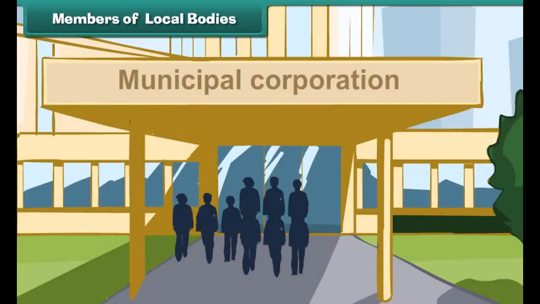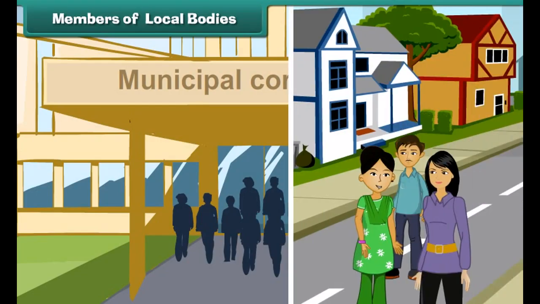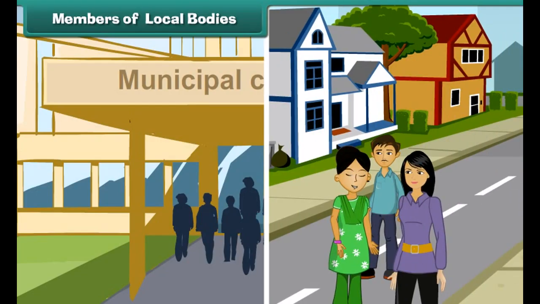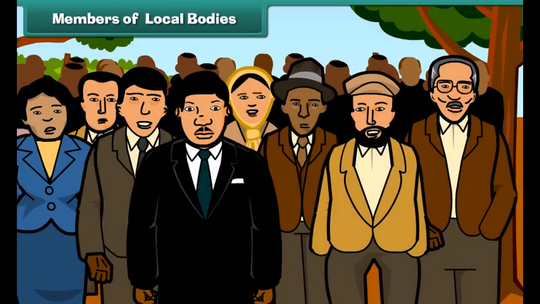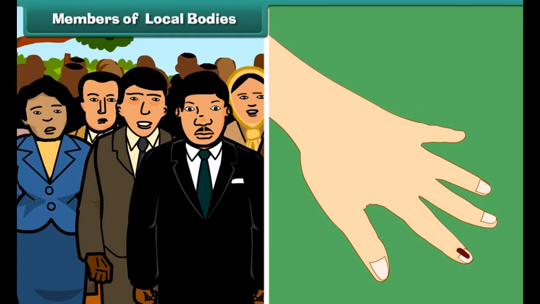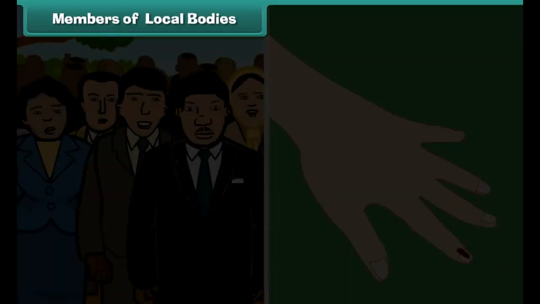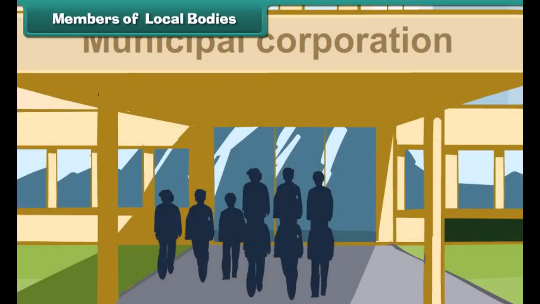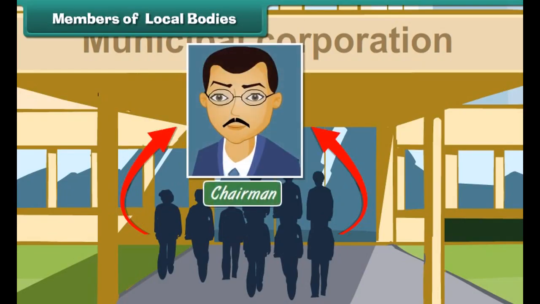Members of the municipal committee or corporation of a town or a city are elected by the people of that town or city. All men and women who are 18 years of age or above are allowed to cast their votes in municipal elections. The elected members of a municipal committee or corporation elect their chairman. In big cities, the chairman is called the mayor. He is the head of a municipal committee or corporation.